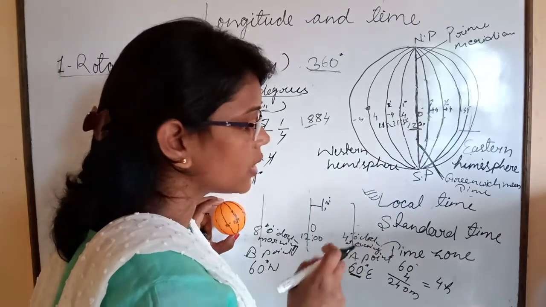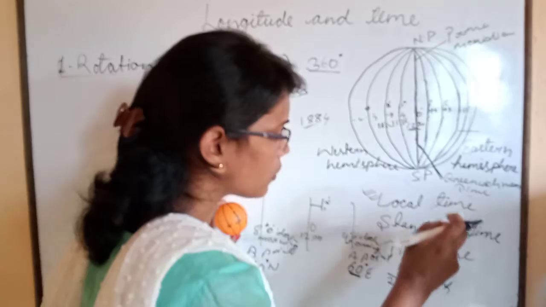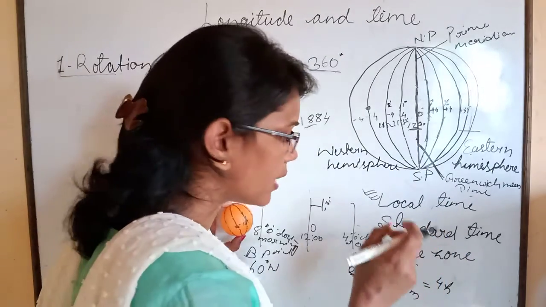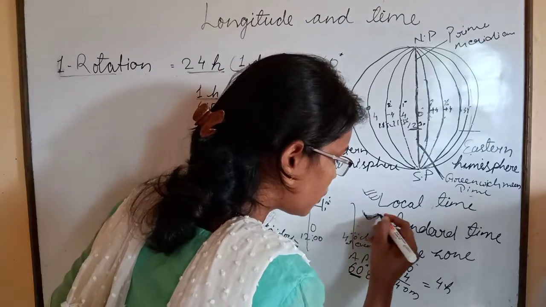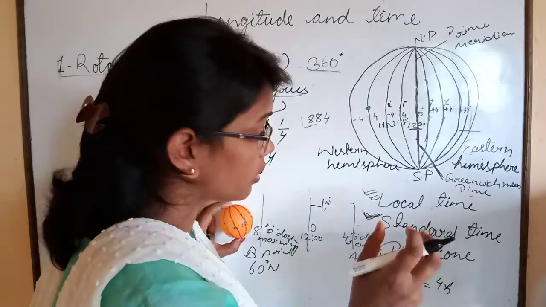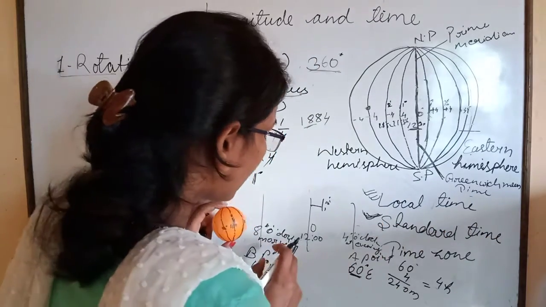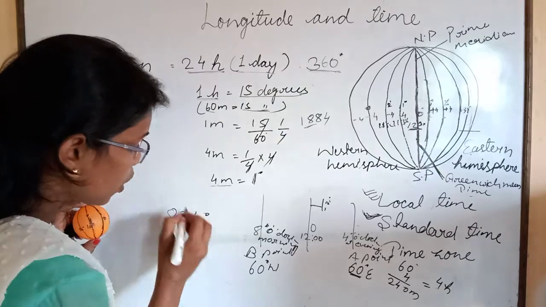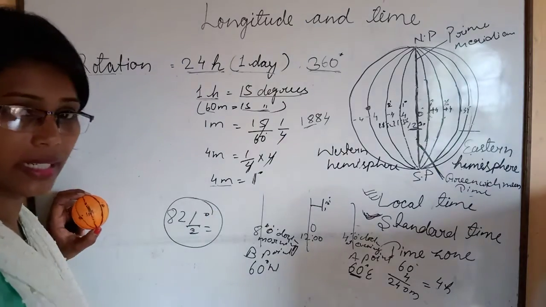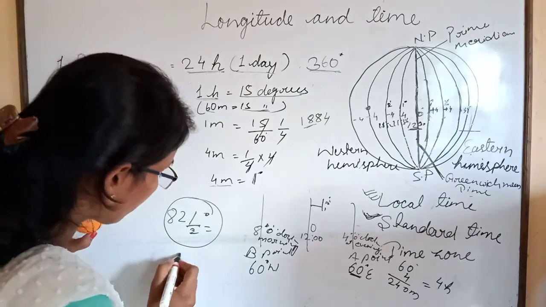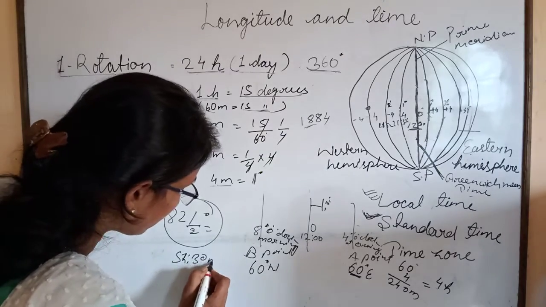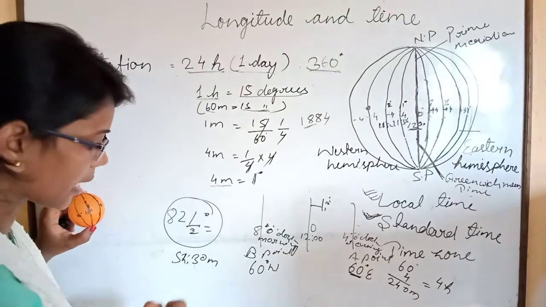But children, to avoid confusion, all the countries selected their standard meridian. To avoid the confusion, they select their standard meridian. And India also selected its meridian on 82.5°. And it is 5 hours 30 minutes ahead of Greenwich Mean Time. Okay,